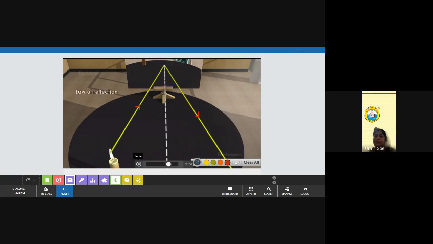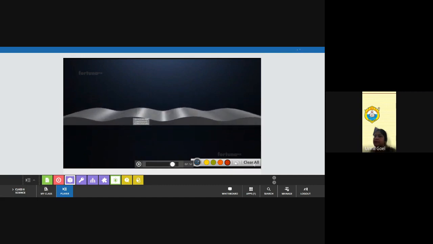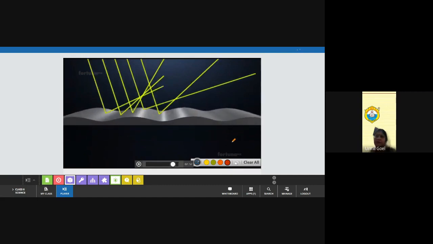The law of reflection states that the angle of reflection will equal the angle of incidence. With reflected light, the incident ray, the normal, and the reflected ray all will be on the same side of the surface. When the reflecting surface is rough, the light rays will reflect randomly, which we refer to as the scattering of light.